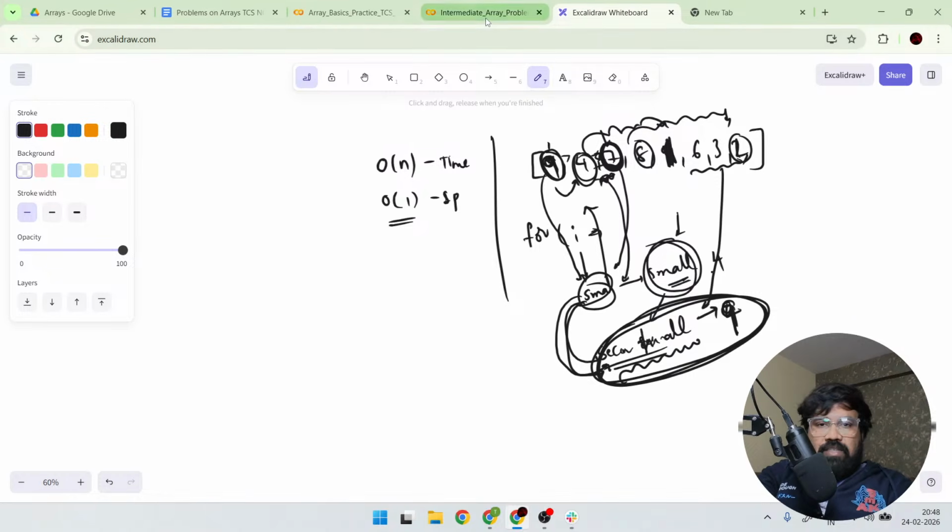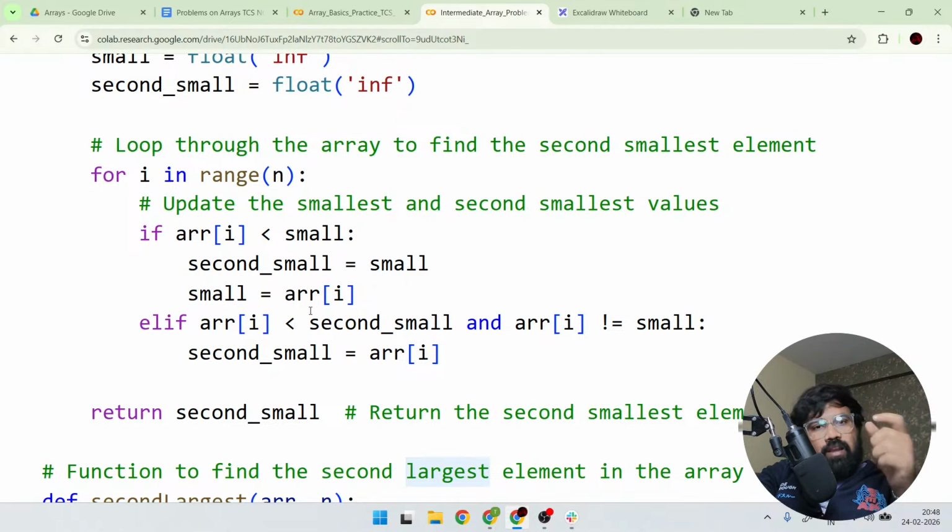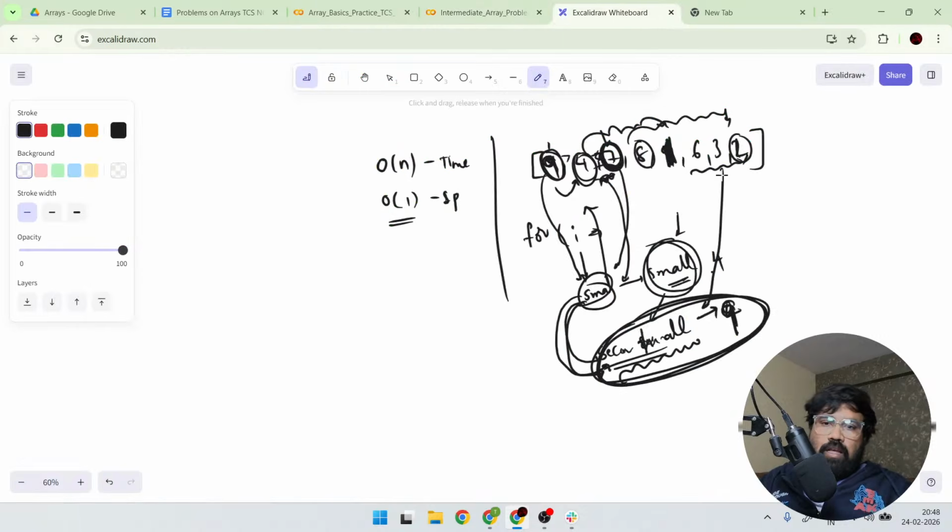In the beginning I hadn't said this, but as we go through the elements, we will slowly implement this code. So whenever ARR of i is less than or equal to second small and ARR of i is not equal to small, then this 7 will come and replace the 9, and 7 will be here. So small is not affected. Directly the second smallest element got affected.